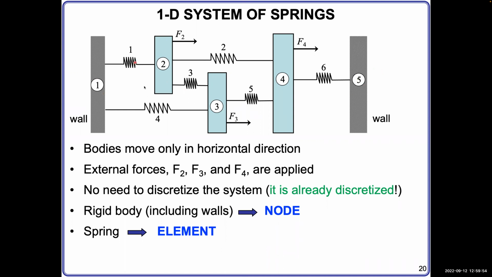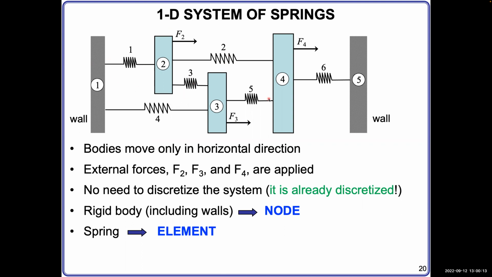For the spring, that is called an element. This is the element. Those springs, we use the number to denote that. Okay, so in fact, in the finite element method, this system is already discretized because you have individual elements here.